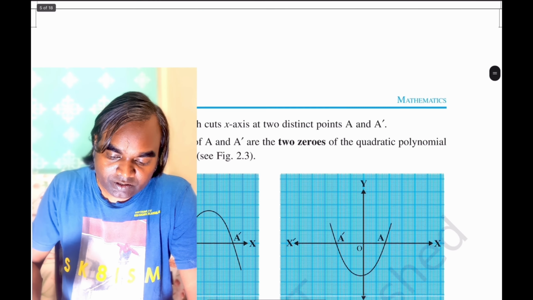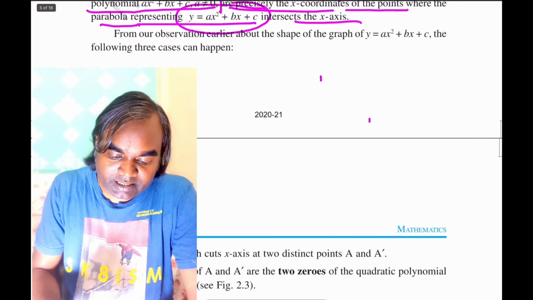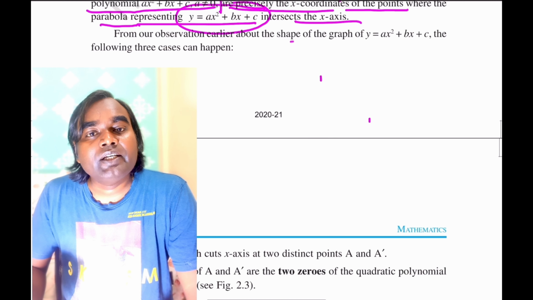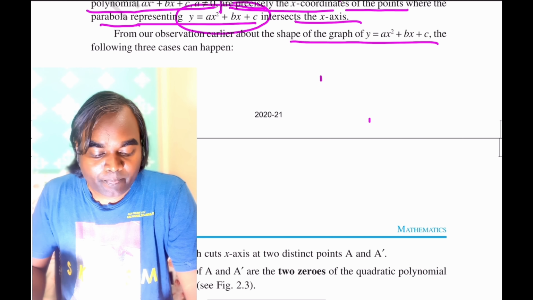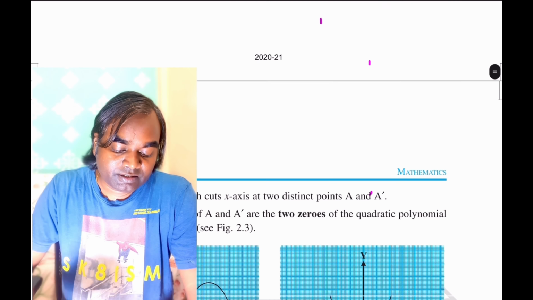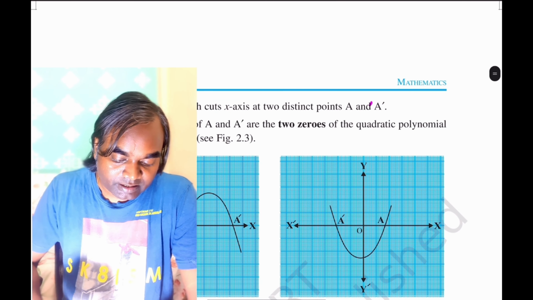Now let us discuss some detail. The shape of the graph of y equal to ax square plus bx plus c may have 3 cases. So we can discuss this in 3 cases. First case: the graph cuts the x-axis at 2 distinct points, A and A prime.